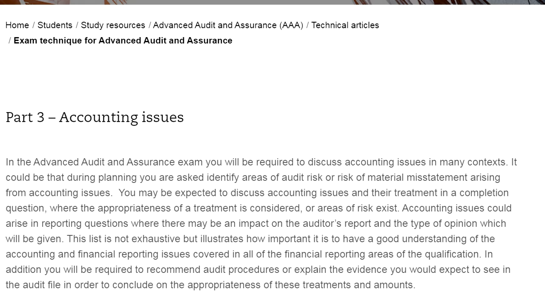Accounting issues could arise in reporting questions where there may be an impact on the auditor's report and the type of opinion which will be given. This is not an exhaustive list.